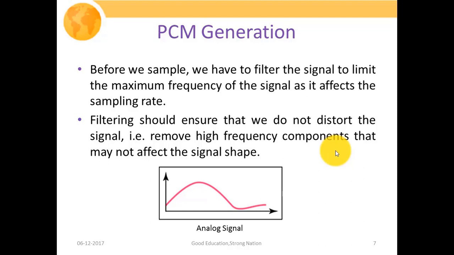So first of all, we have to make our signal band limited so that we could reduce aliasing. Filtering should also ensure that we do not distort the signal, that is, remove high frequency components that may not affect the signal shape.